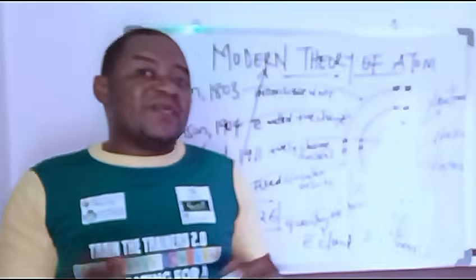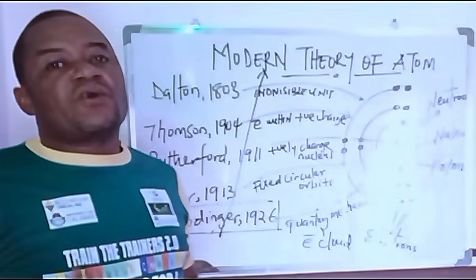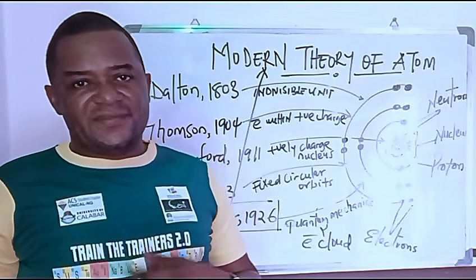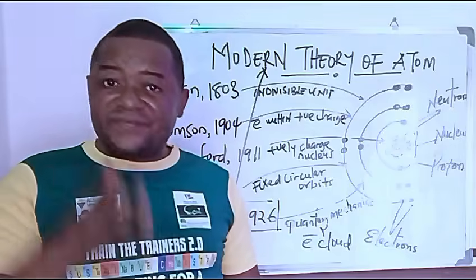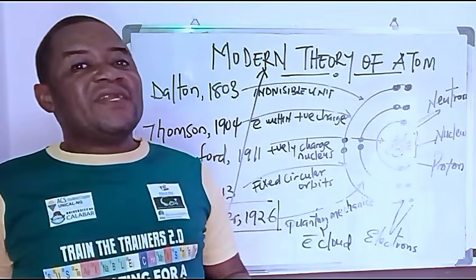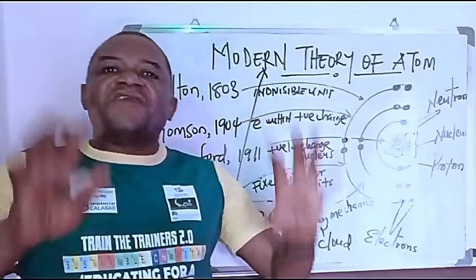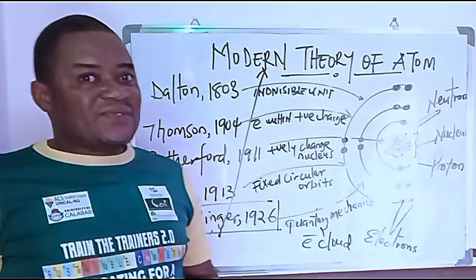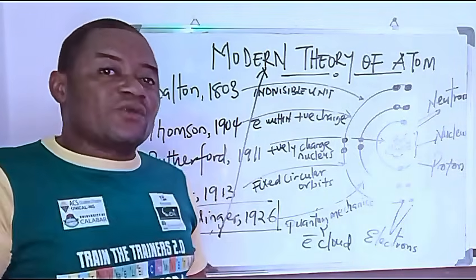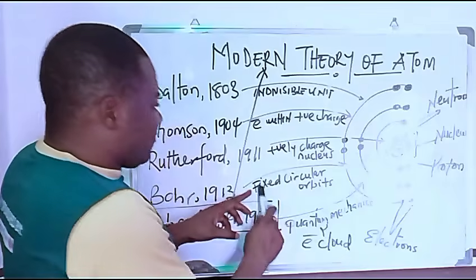The modern atomic theory believes that there is what we call orbitals, or you can call them the wave function. So they believe that there is an electron cloud around every atom. That is to say, you cannot find an electron at a particular point, at a fixed point.